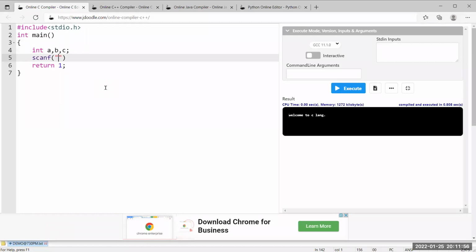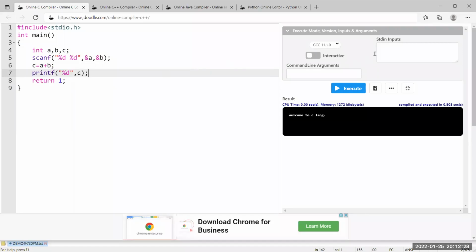Two values have to be read: %d, &a, &b. What is the logic to calculate addition? c is equal to a plus b. After that we print %d, the value of c.